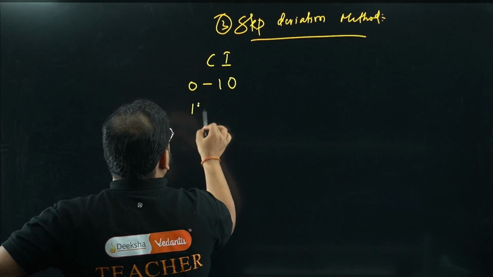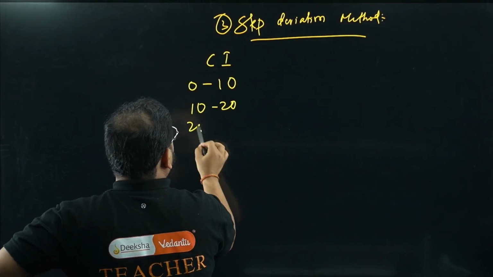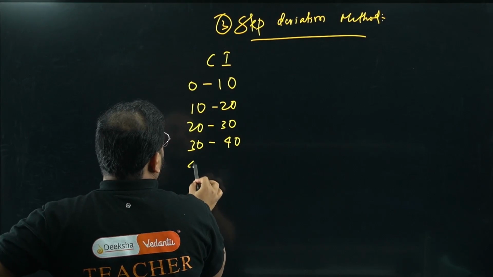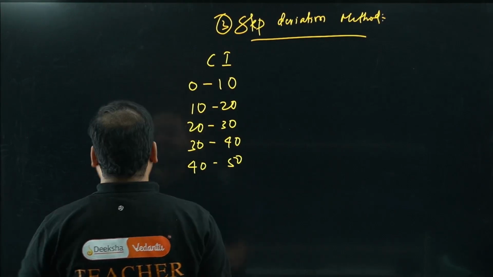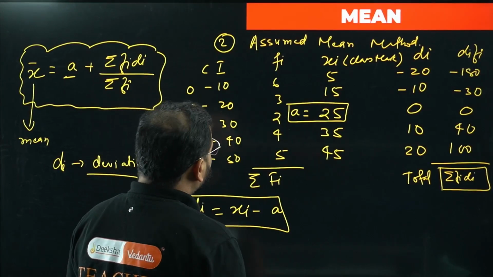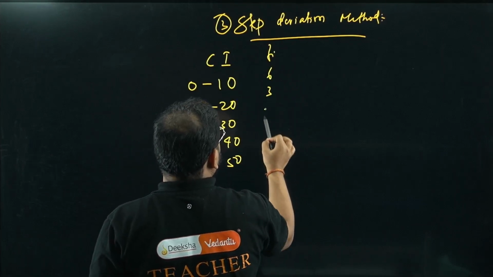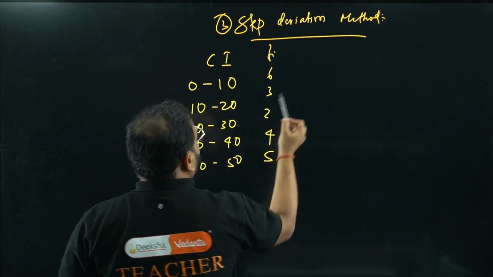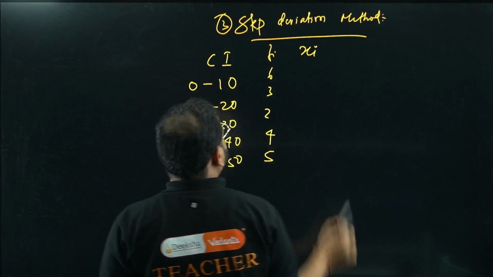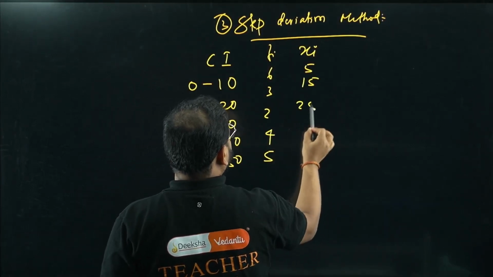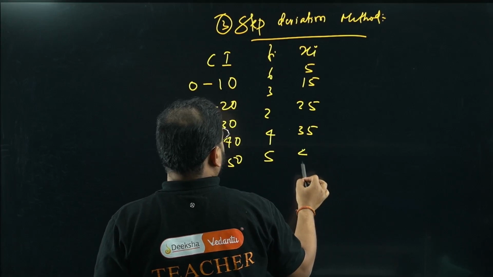Okay, we have here 22, 30, 32, 40 and 42, 50. What was the frequency? If you remember, it was 6, 3, 2, 4, 5. What's the next column? It was the class marks xi. We got this as 5, 15, 25, 35 and 45.